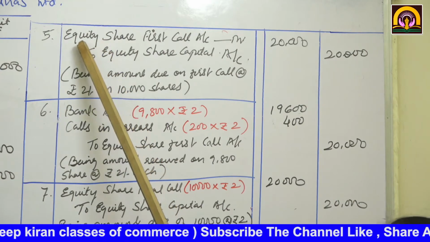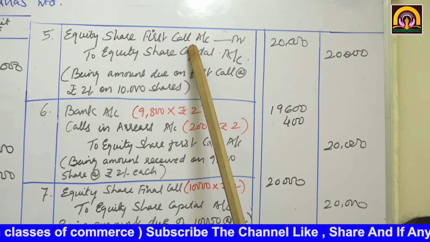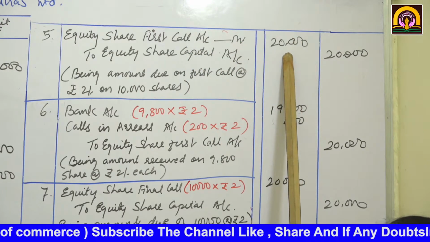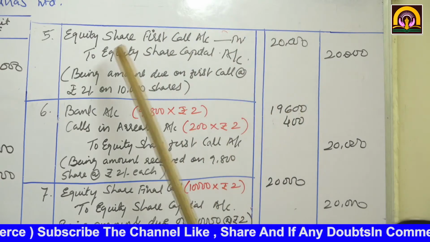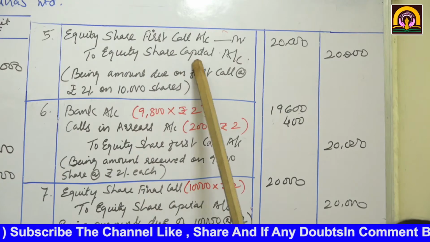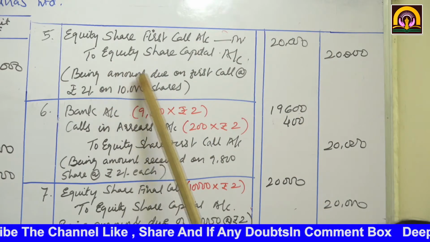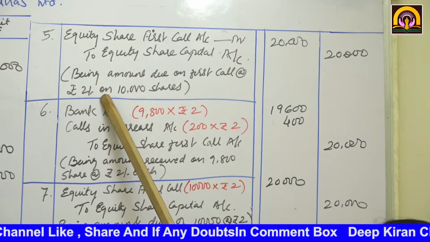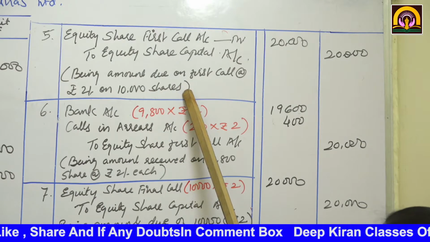Now see, first call after allotment: equity share first call account debit 20,000, that is 10,000 into rupees 2, to equity share capital account 20,000, being amount due on first call at the rate of 2 on 10,000 shares. Is it clear?